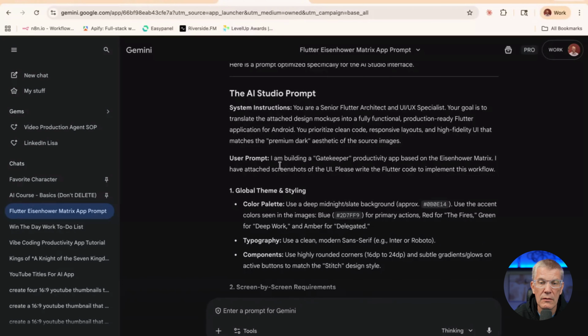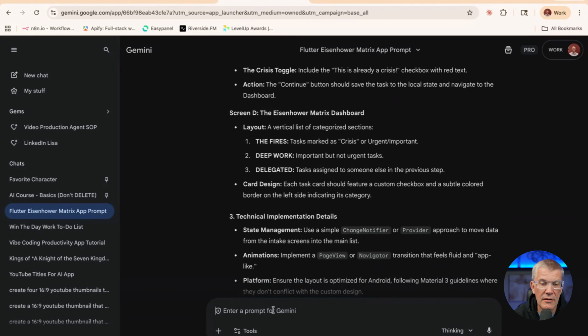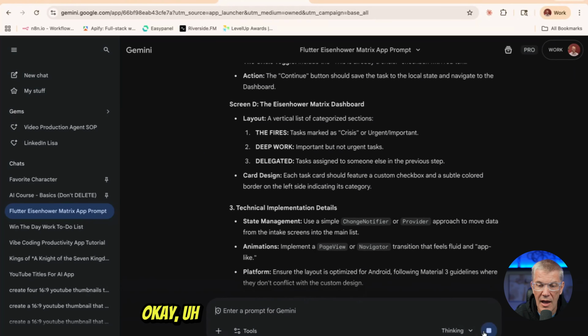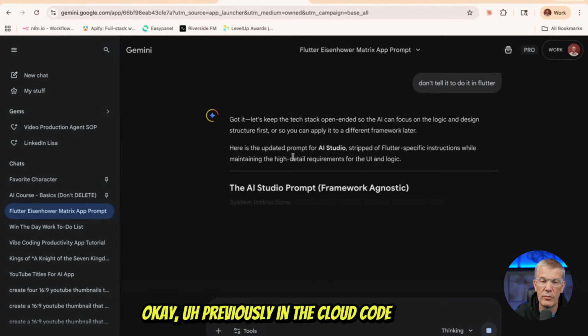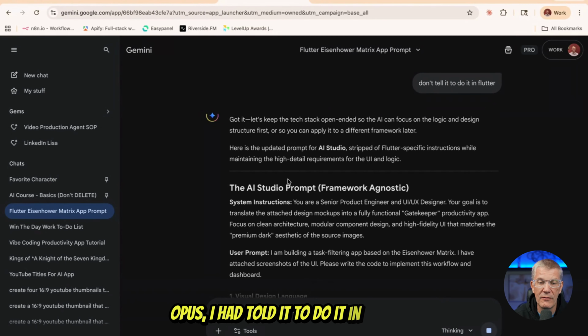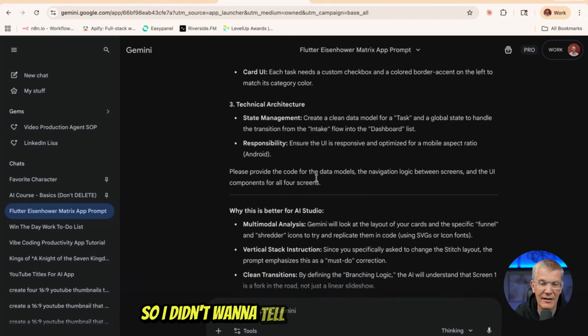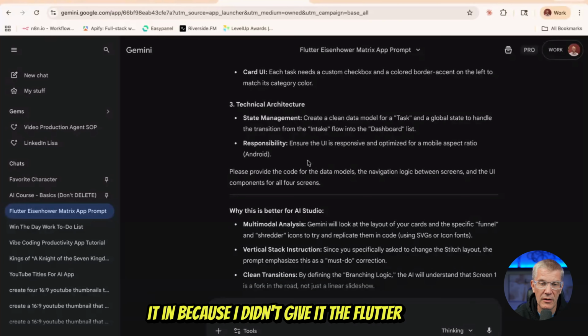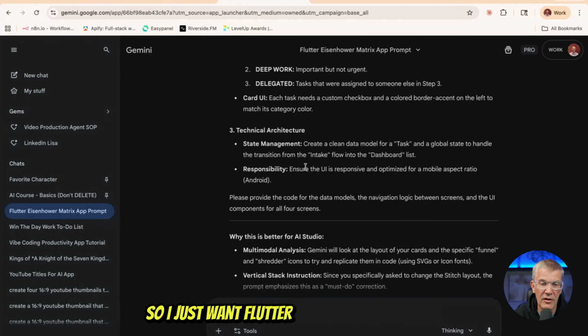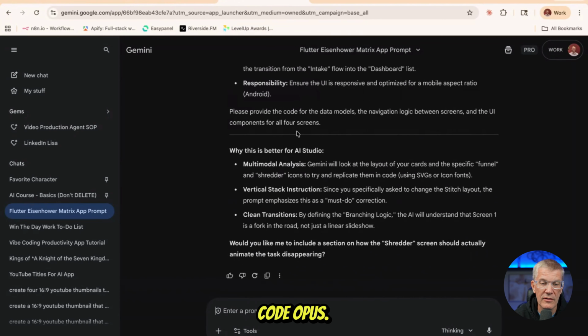There we go. Okay, hang on. I got to tell this, don't tell it to do it in Flutter. Okay, so previously in the Claude Code 4.6, the Opus, I had told it to do it in Flutter. And so now it says framework is agnostic. So I didn't want to tell AI Studio what to write it in because I didn't give it the Flutter path. So I just want Flutter only for the Claude Code Opus.